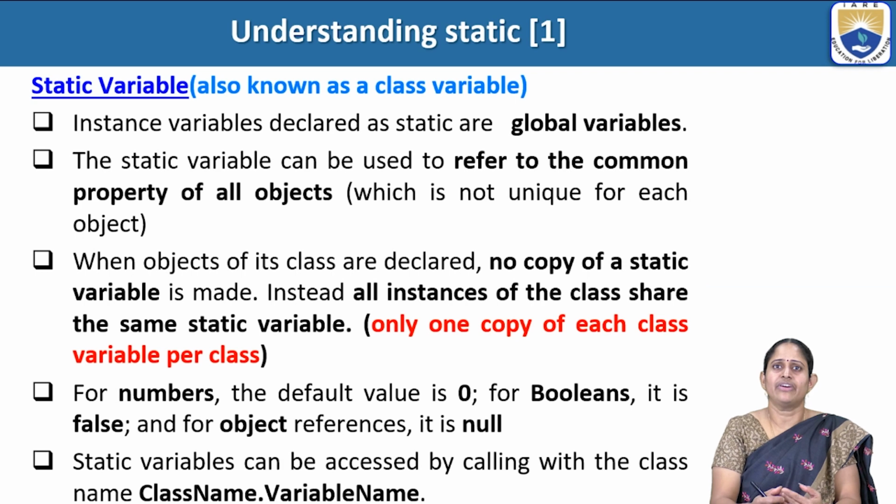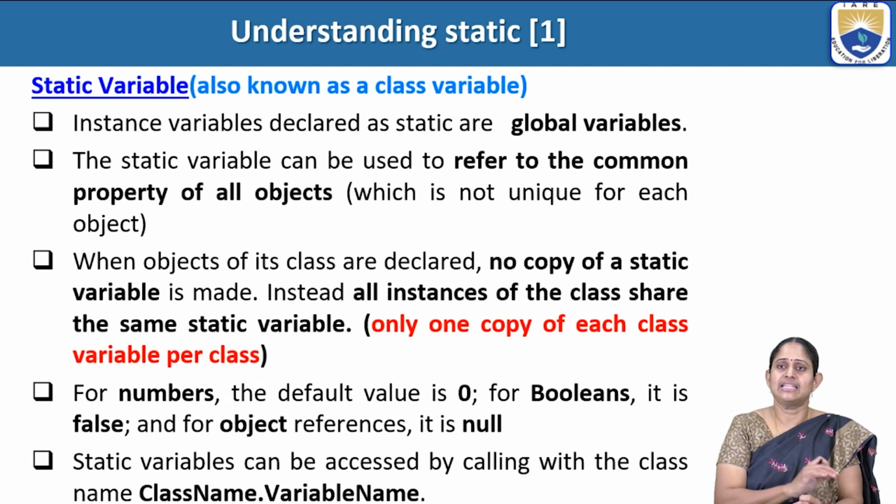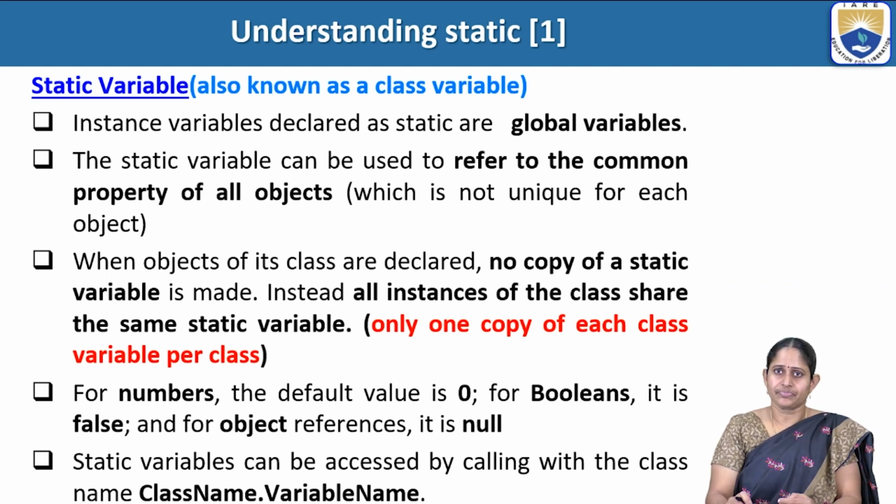Now we can also define a variable as static variable, and they are also called class variables or global variables, and they are the properties which are common to all the objects of that particular class.